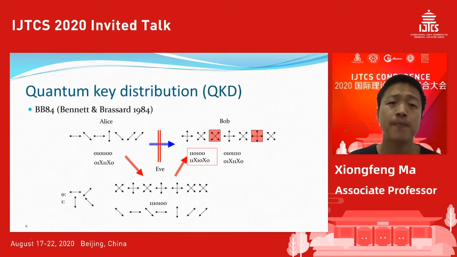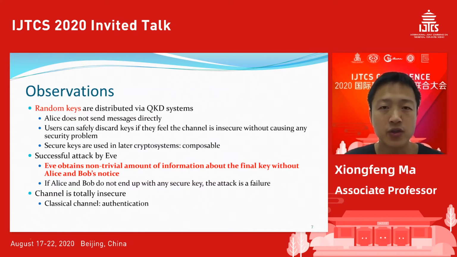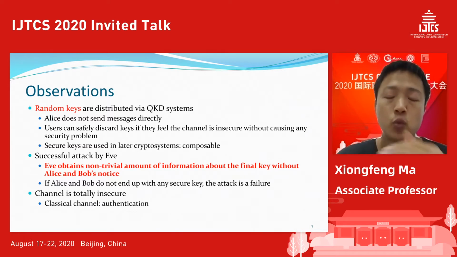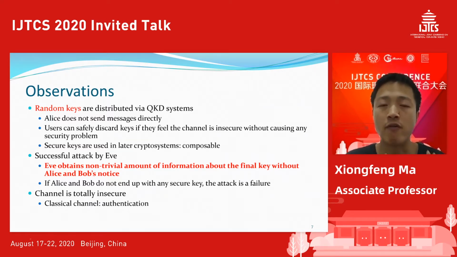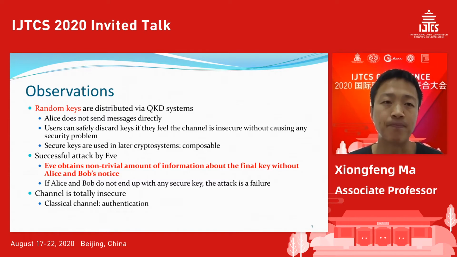Conditioned on the case that Alice and Bob find the error rate is lower than some threshold, some bar, then they can be sure that the final key will be secure. Okay, so that's the basic idea of QKD. I won't go into details. There were lots of developments in the past few decades since '84. So we made this QKD protocol very practical, and we also have a very fast encryption, encoding and decoding system. Later on I will show you some of the results.